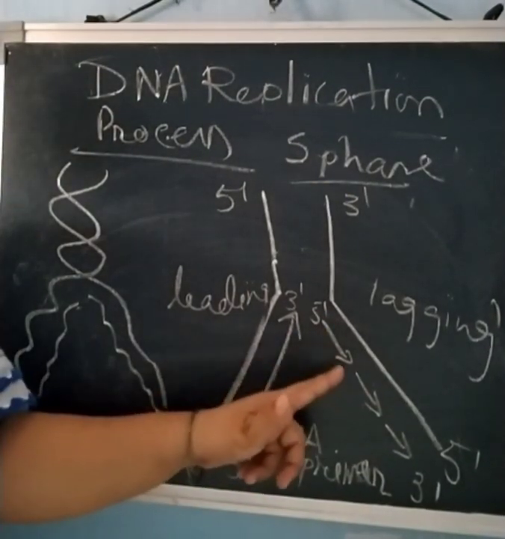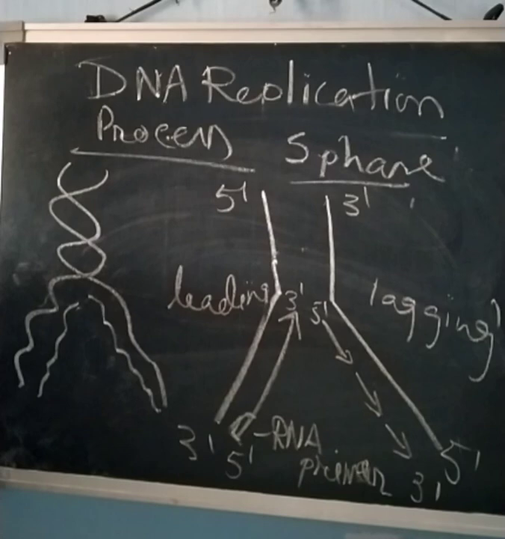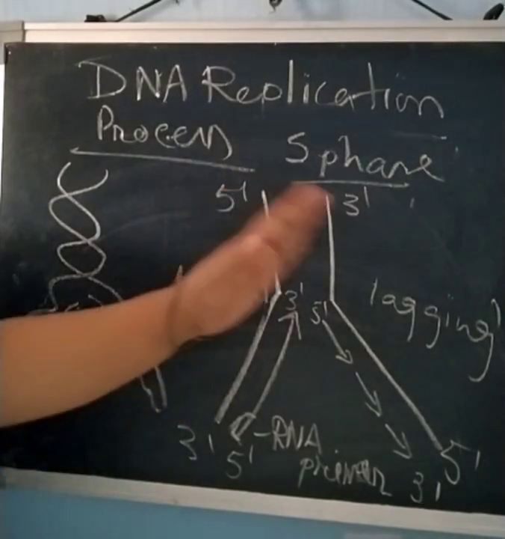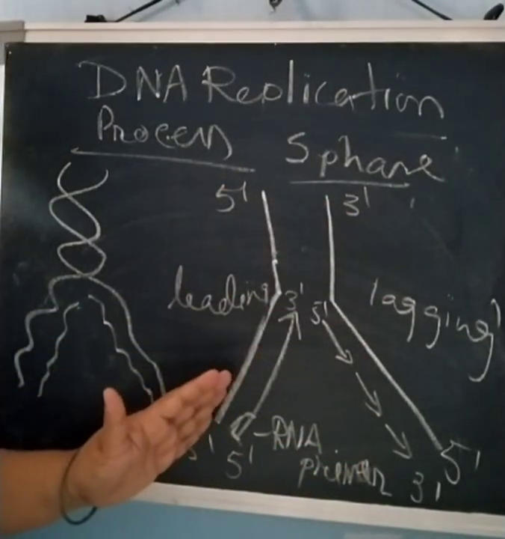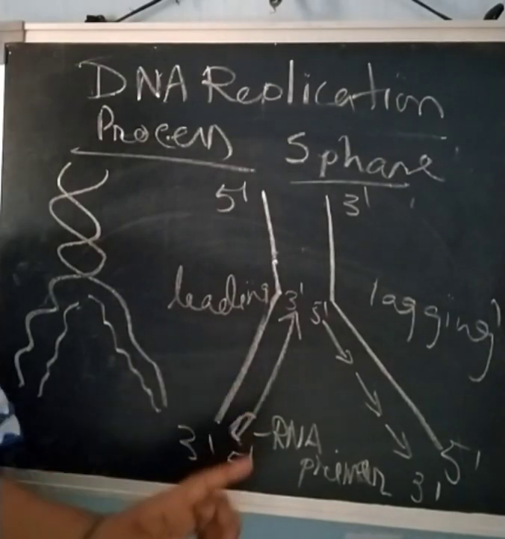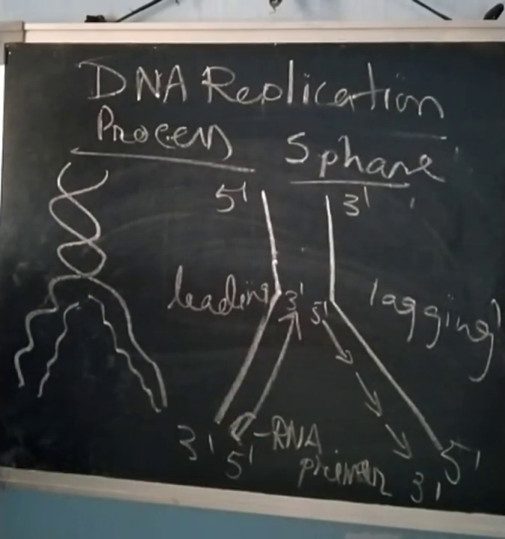Every stretch of DNA is formed with the help of this RNA primer, and the total replication is monitored by DNA-dependent DNA polymerase. DNA polymerases cannot initiate the replication process on their own, so they require these enzymes.